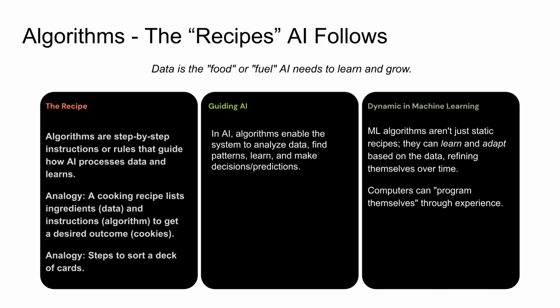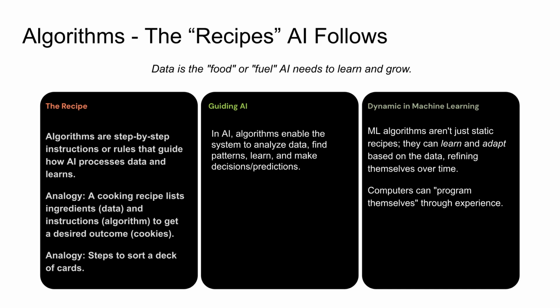Another analogy is the set of steps you follow to sort a deck of playing cards. In AI, algorithms are the computational procedures that enable the systems to analyze data, identify patterns, learn from those patterns, and then make decisions or predictions.